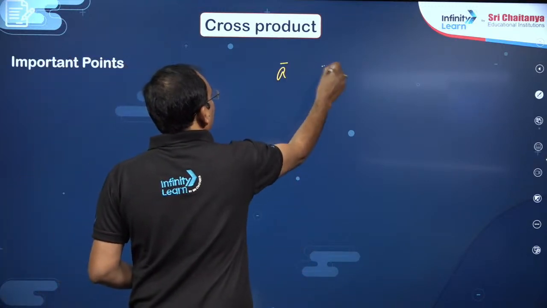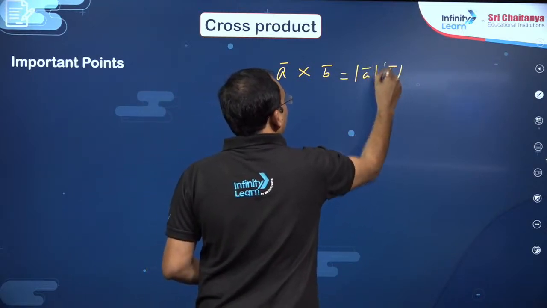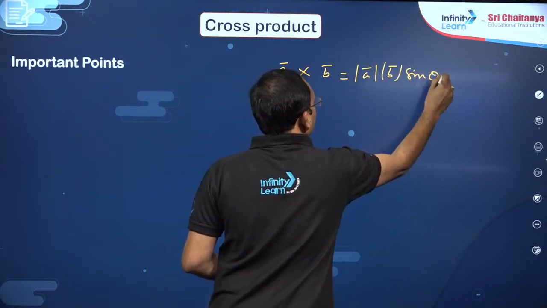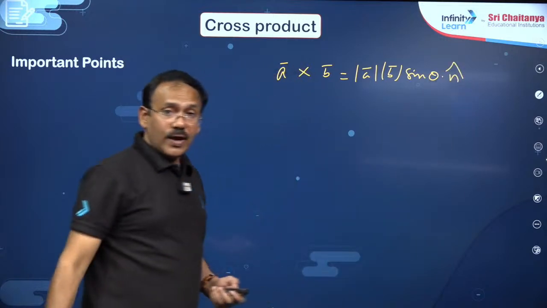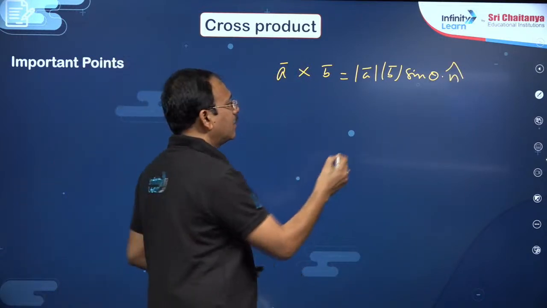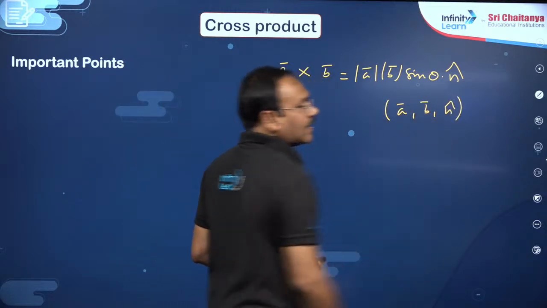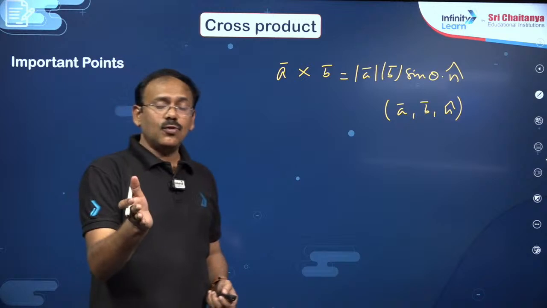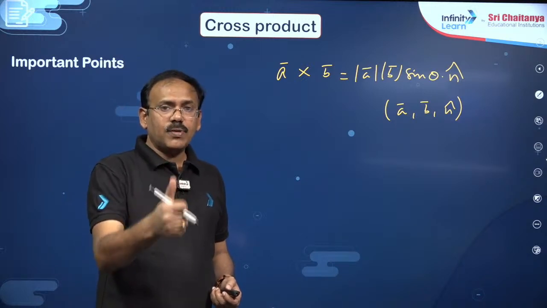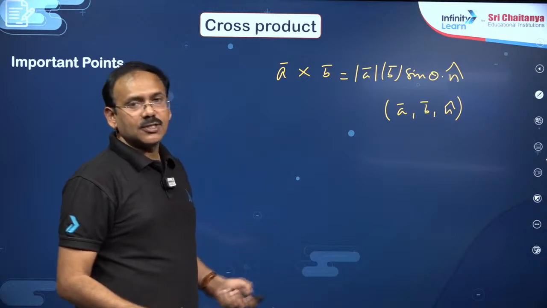A bar, B bar are two vectors. The cross product is magnitude of A bar into magnitude of B bar into sin theta into n cap, where n cap is a unit vector perpendicular to both A bar and B bar, such that A bar, B bar, n cap will form a right-handed system. That means when you move your right hand from A bar to B bar, in the thumb direction n cap will be. So, in that direction n cap should be.